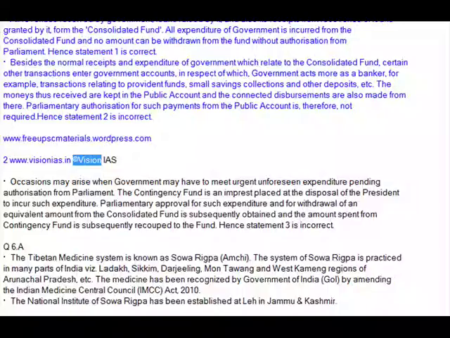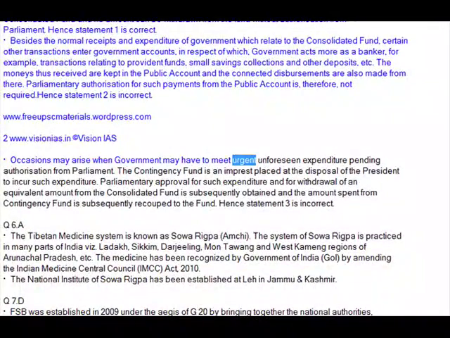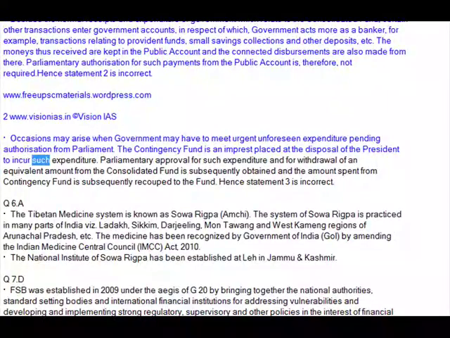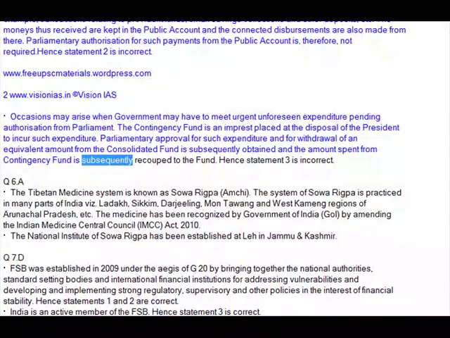Occasions may arise when government may have to meet urgent unforeseen expenditure pending authorization from Parliament. The contingency fund is an imprest placed at the disposal of the President to incur such expenditure. Parliamentary approval for such expenditure and for withdrawal of an equivalent amount from the consolidated fund is subsequently obtained and the amount spent from the contingency fund is subsequently recouped to the fund. Hence Statement 3 is incorrect.